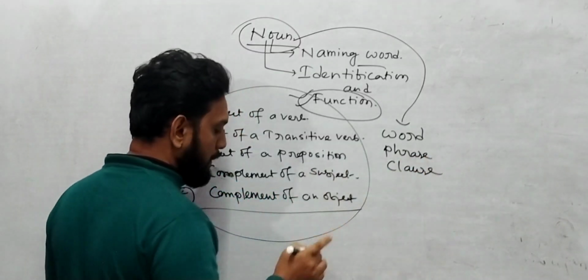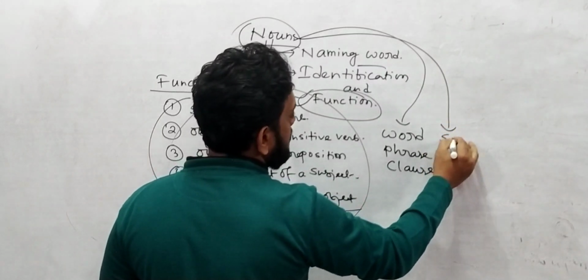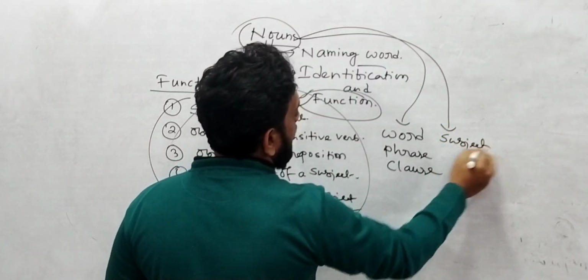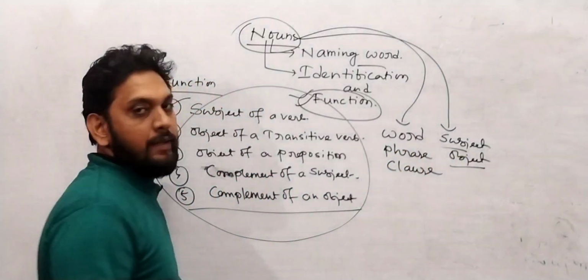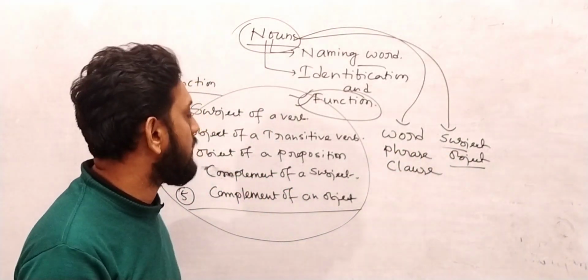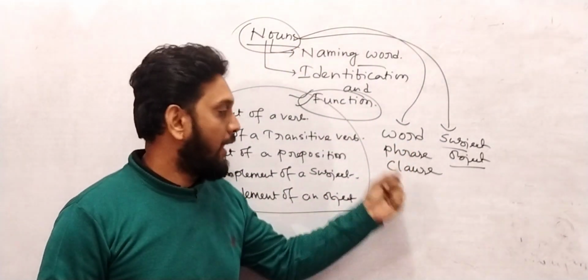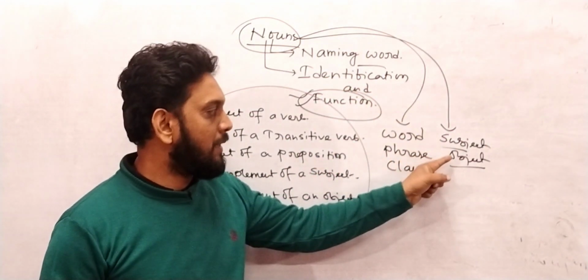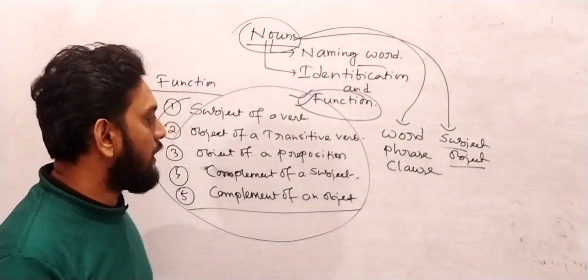And always remember, a noun can be used as a subject and object of any sentence. Listen very carefully to what I have said: a noun can function as a word, phrase and clause. And also I have written, a noun can be used as a subject and object of a sentence. What does it mean?